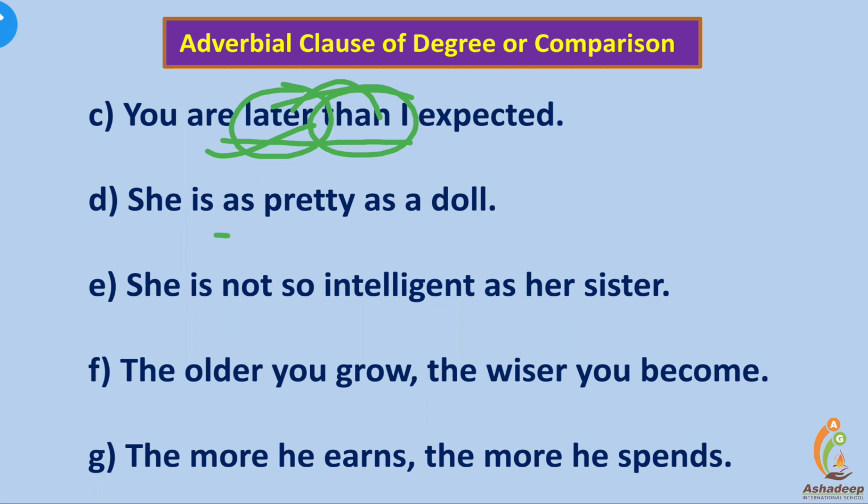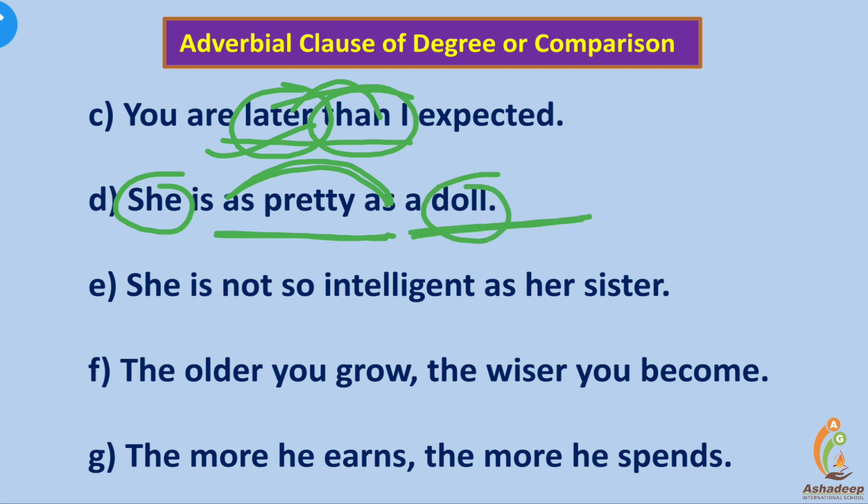She is as pretty as a doll. Comparison between she and a doll. She is as pretty as a doll is. A doll is another sentence, she is pretty is one sentence. So here she is compared with a doll, means her prettiness, beauty is compared with that of a doll.